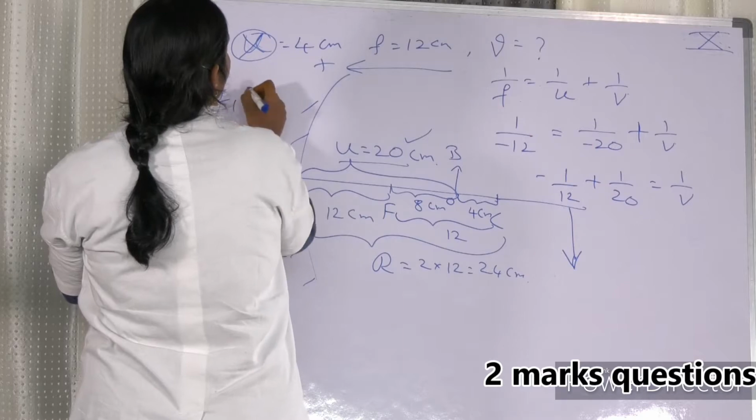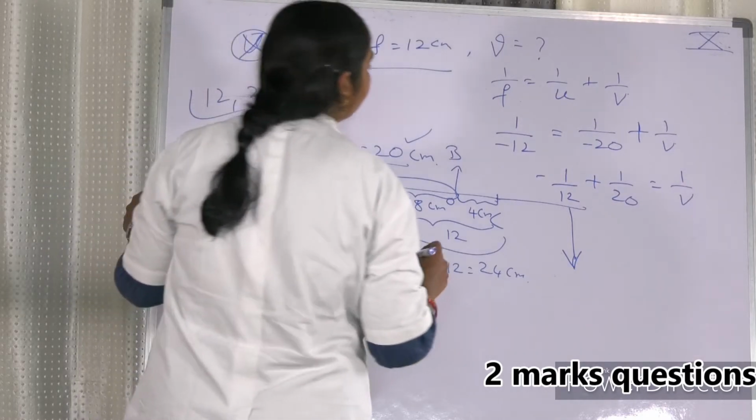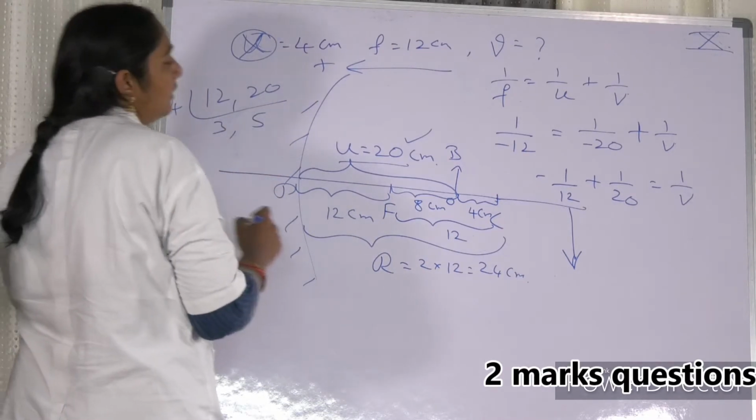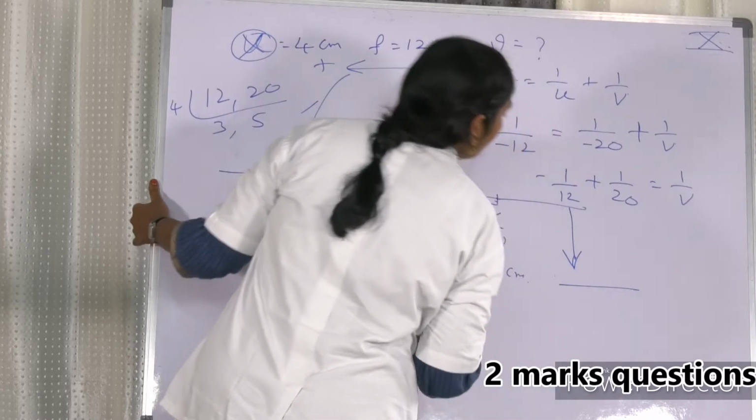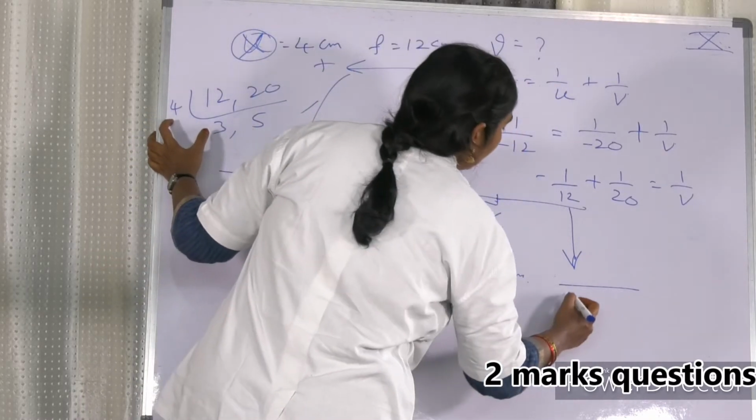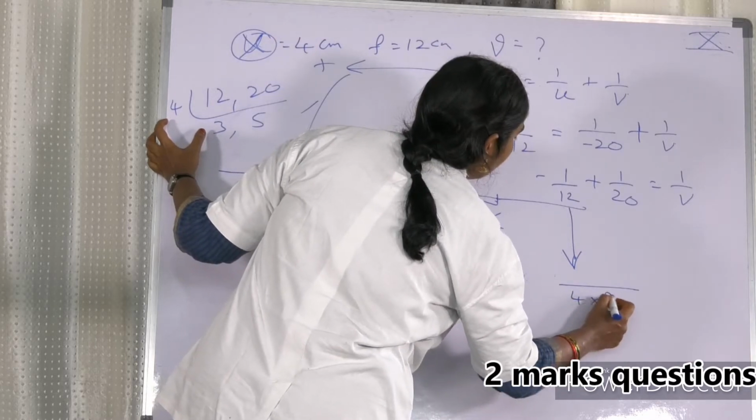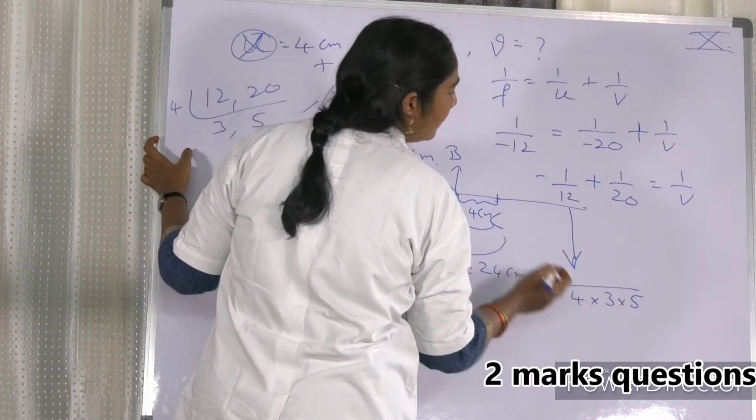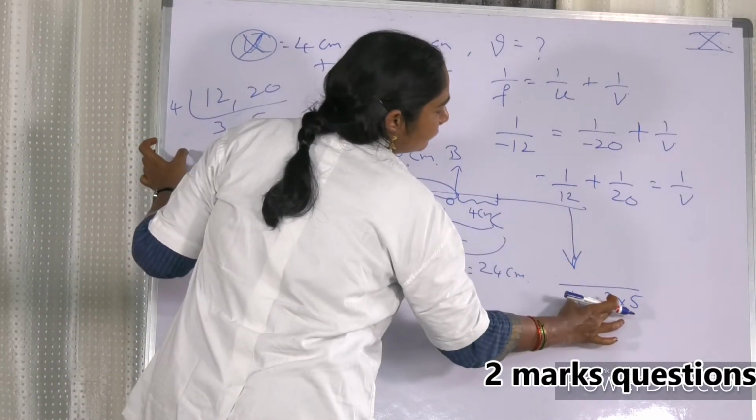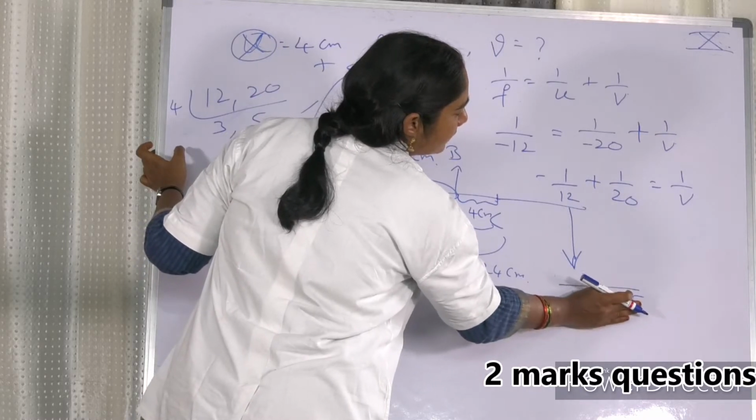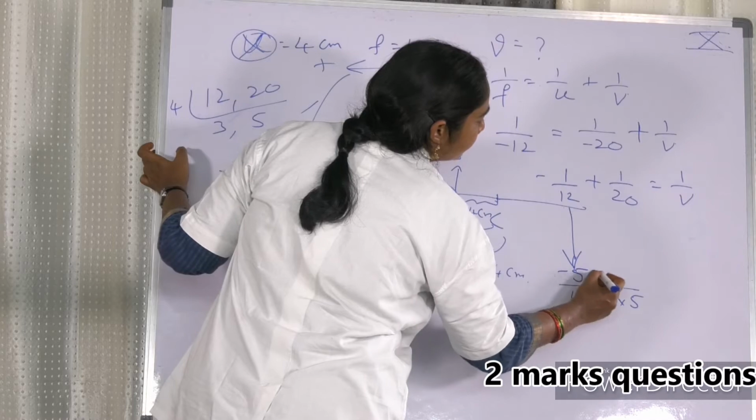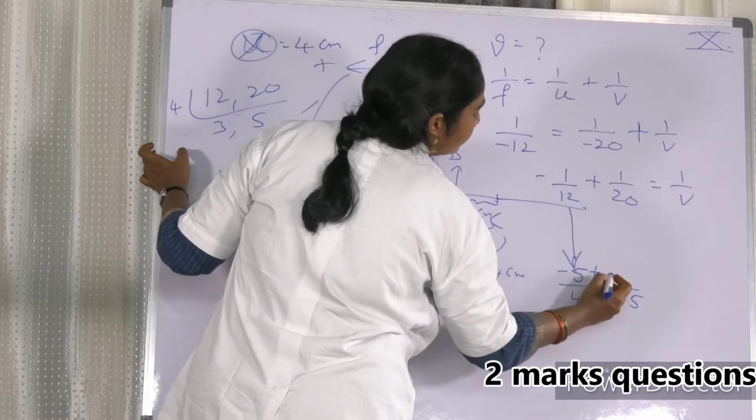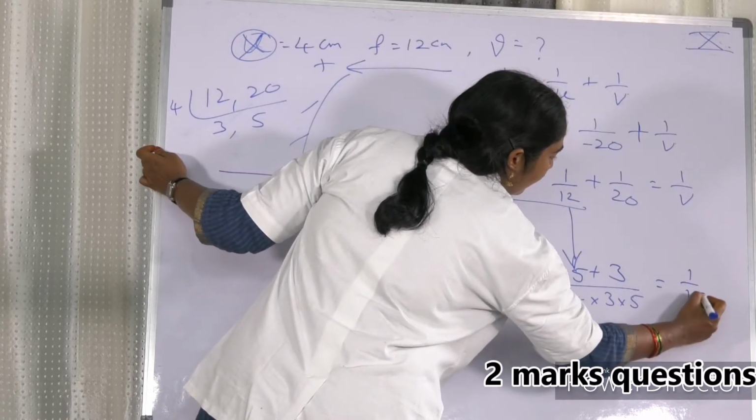Now 12, 20. Take the LCM. 4 threes are 12, 4 fives are 20. Now we got the LCM. The LCM is 4 into 3 into 5, that is 60. 5 fours are 20, remaining is 3. 3 into 1, that is 3, is equal to 1 by v.